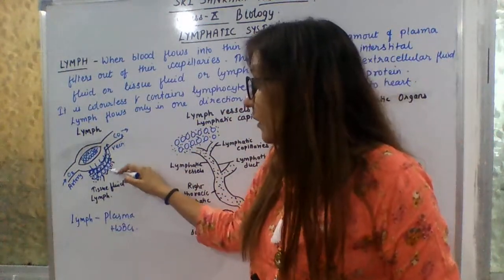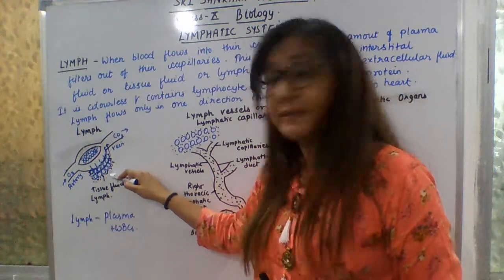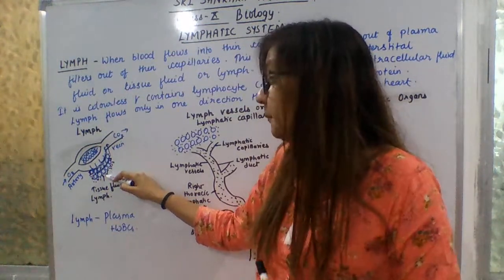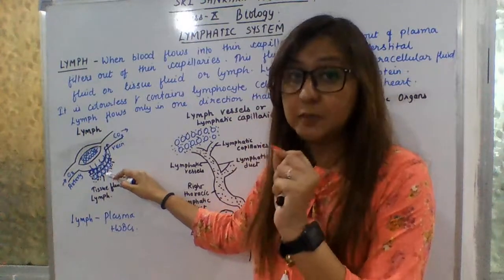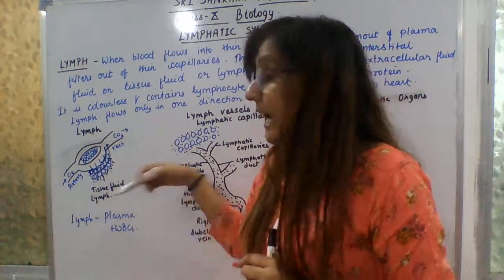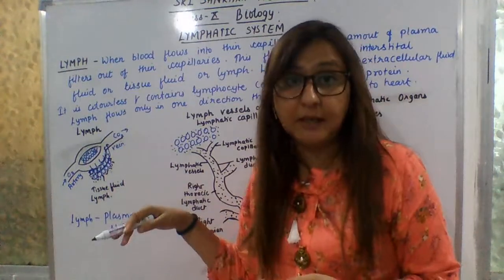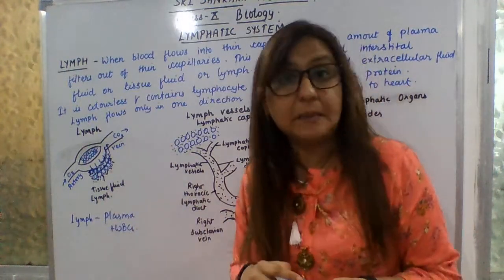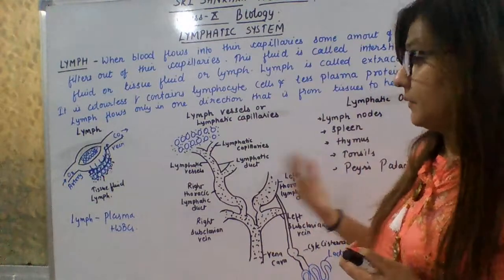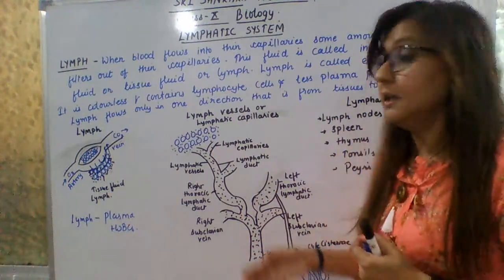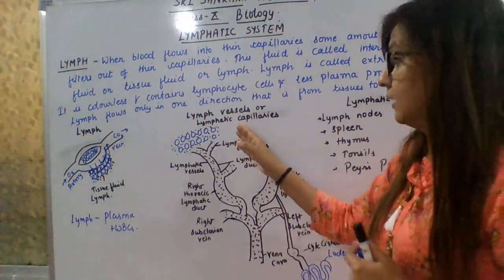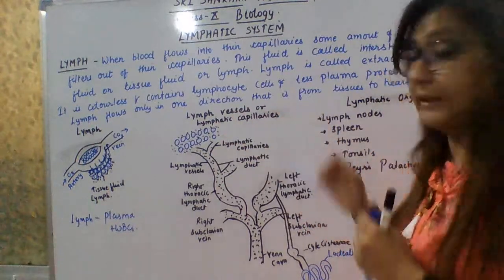See here, the lymph is present in the interspace of the tissue, so it has to get back to the blood. Through the heart, it will get back to the blood. So how does it get back to the heart? To know that, we have to learn about the lymphatic vessels, or lymphatic capillaries.